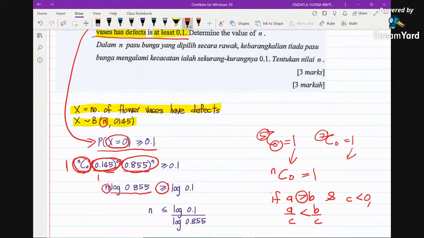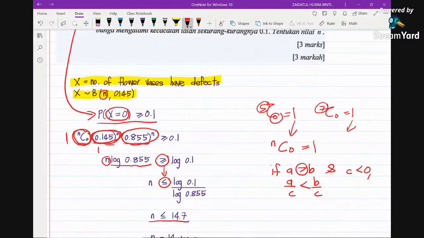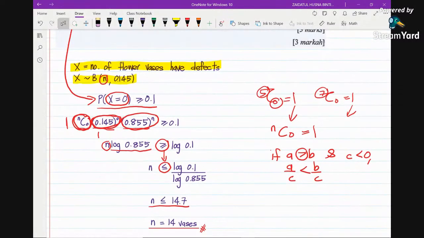So this also happens to this one. When you divide by log 0.855, because it's a negative number, here we change the inequality sign to less than. Then you just press the calculator, and you will obtain n less than or equal to 14.7, and it will be 14 buses. Why? Because it is discrete, so you cannot have 14.7 buses. So we will have 14 buses because it is less than. The next integer less than 14.7 is basically 14. So this is the answer.